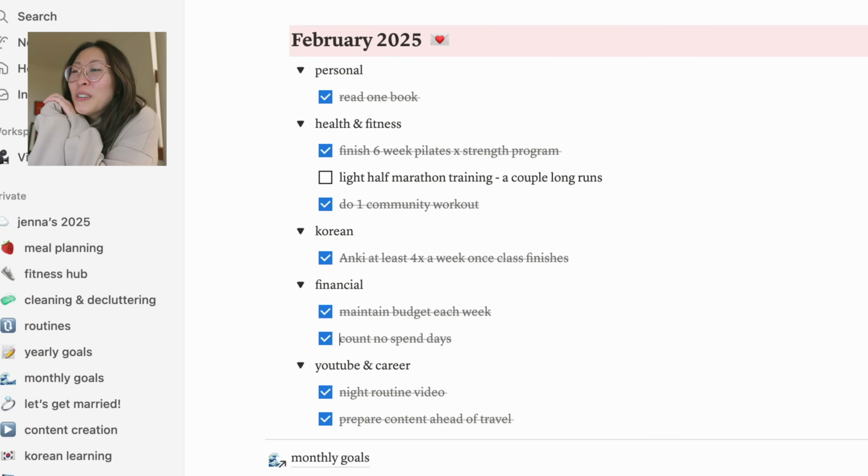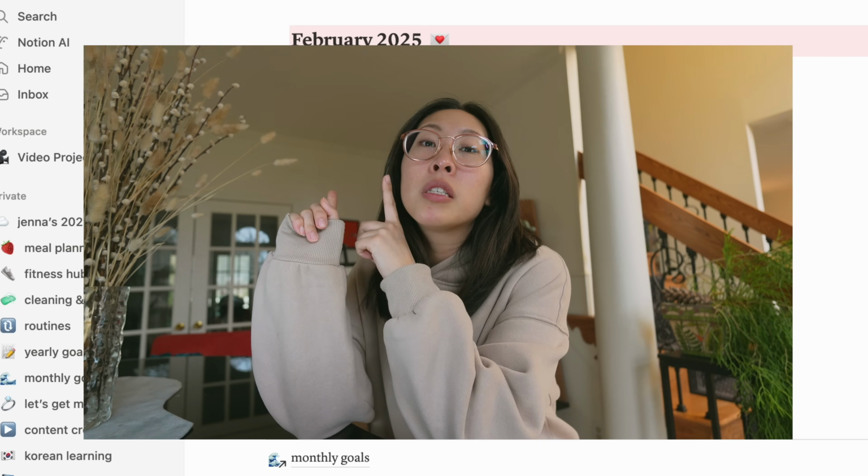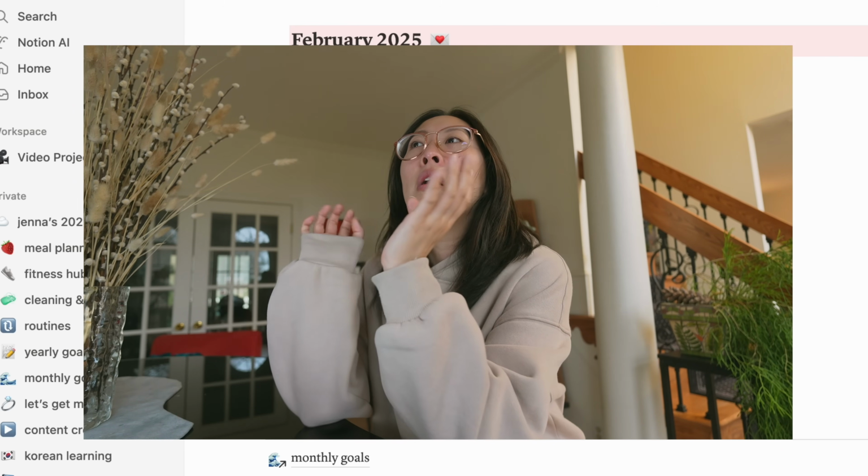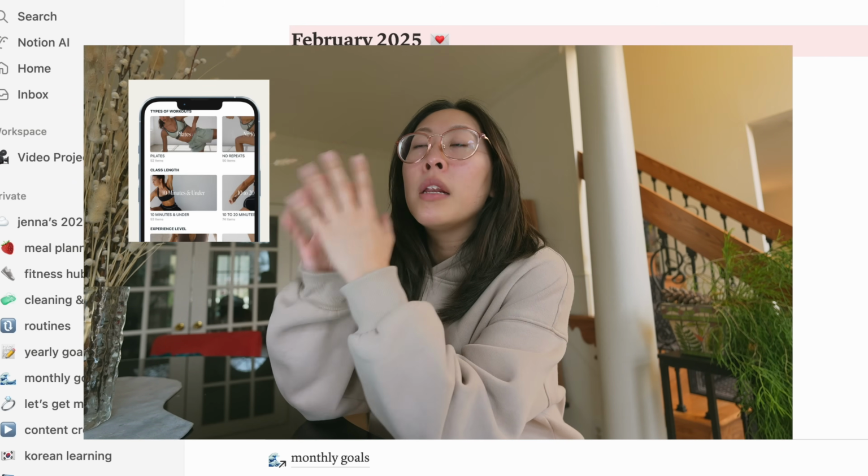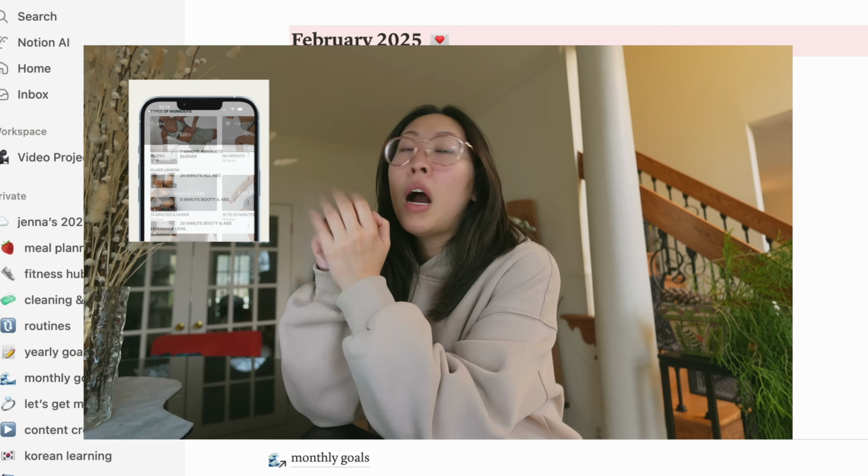Okay, health and fitness goals. I'm on my piano also, if you can tell. Finished my 6-week Pilates X strength program. So if you guys are new here, I do have a subscription to the Form app, which is a mixture of dumbbell only, no equipment, HIIT, Pilates, and strength. I love the app so much.